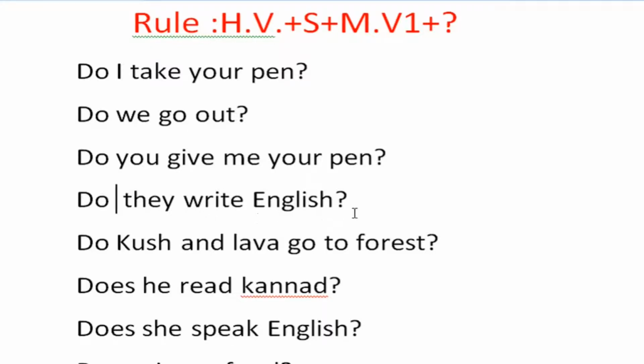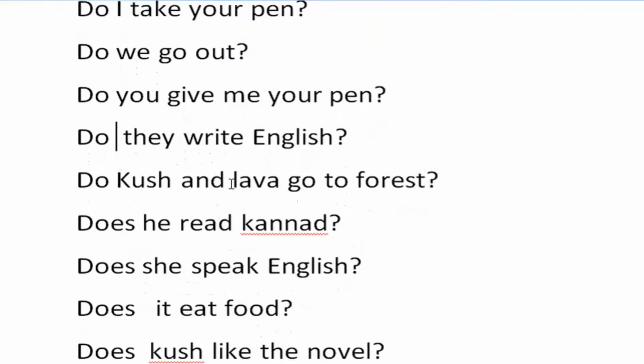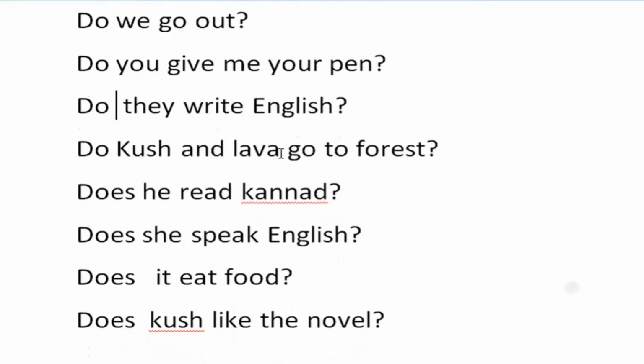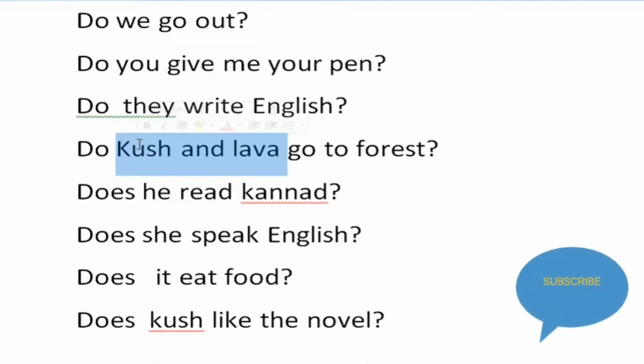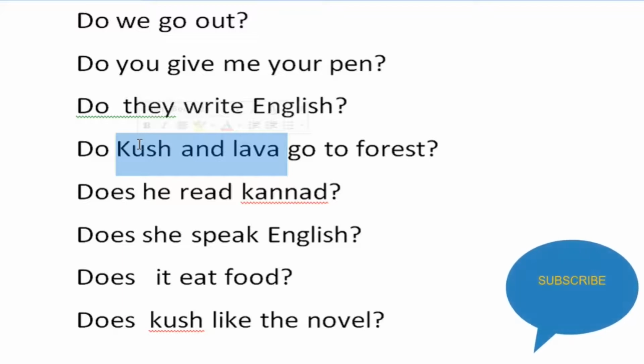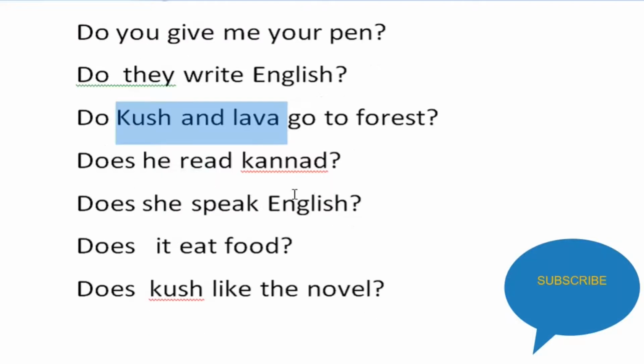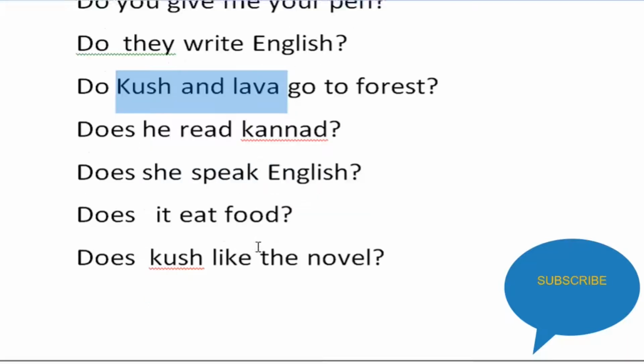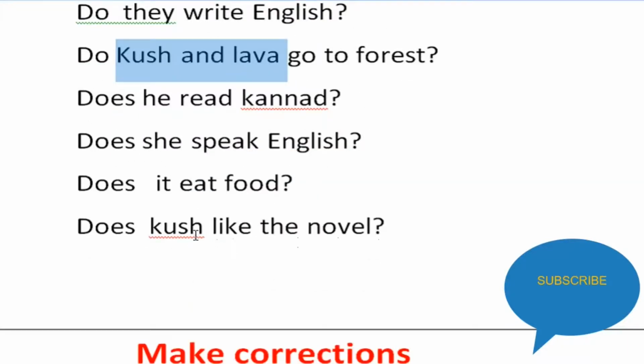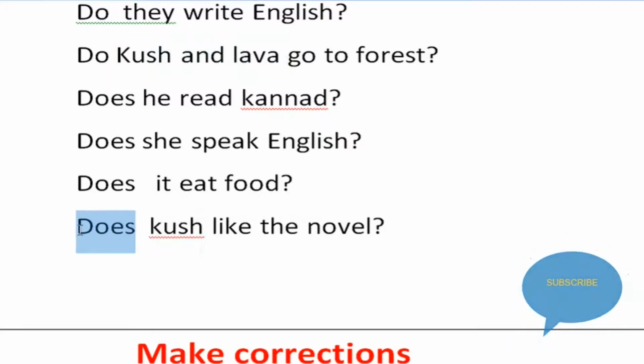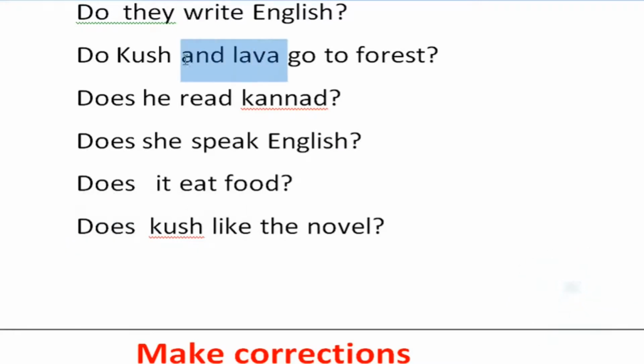Do they write English? Do Kusha and Lava go to the forest? Here Lava and Kusha is a plural noun used as the subject in the sentence. Does he read Kannada? Does he speak English? Does it eat food? Does Kusha like the novel? Here, before a singular noun does is used, before a plural noun do is used.